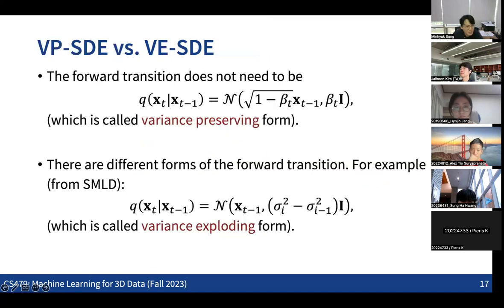This way is what they call the variance preserving form. There are some other forms of defining the forward transition, but we're going to stick to this specific case and define the forward transition in this way.